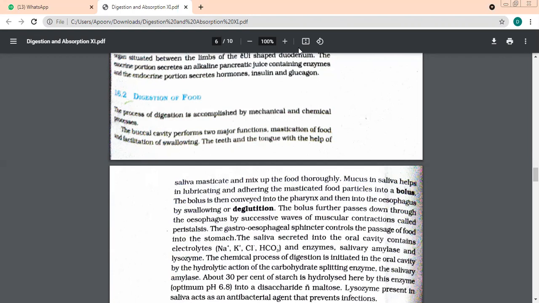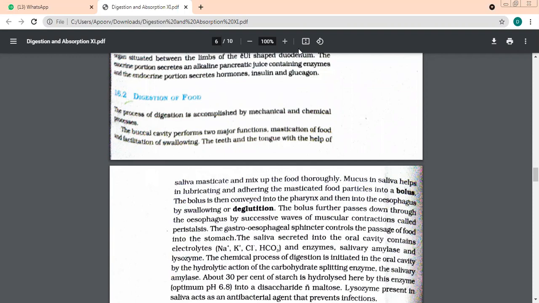Sodium ions. Potassium ions. Chloride ions. And bicarbonate ions. It also contains 2 very important enzymes. One is salivary amylase and the other is lysozyme.